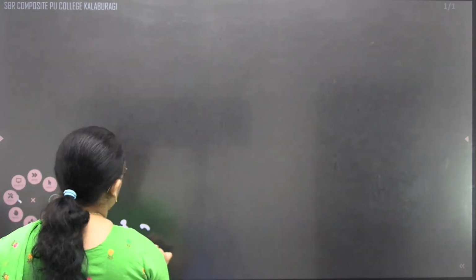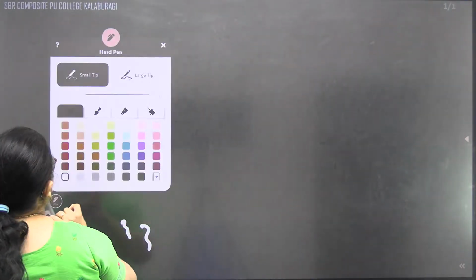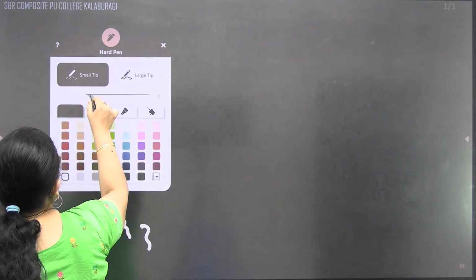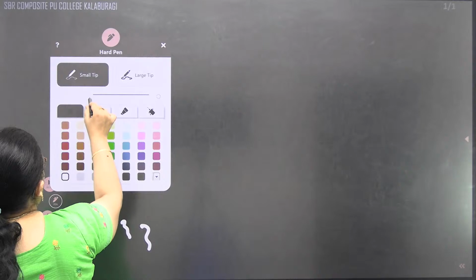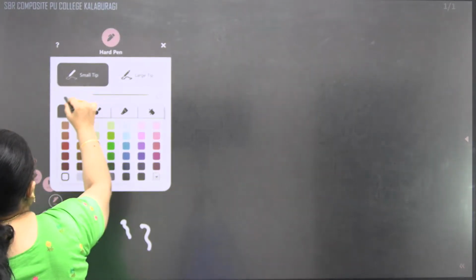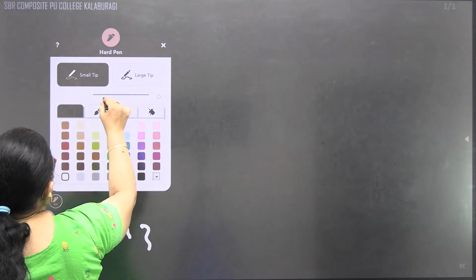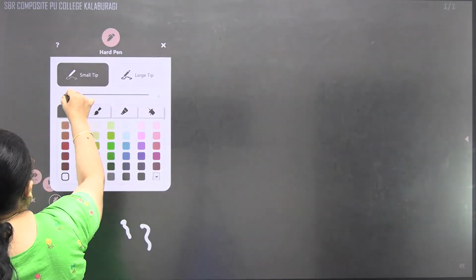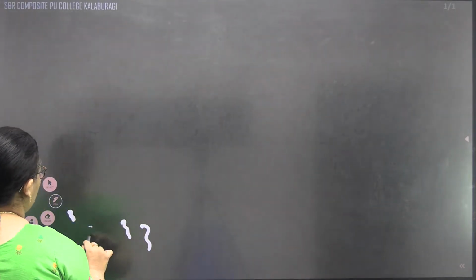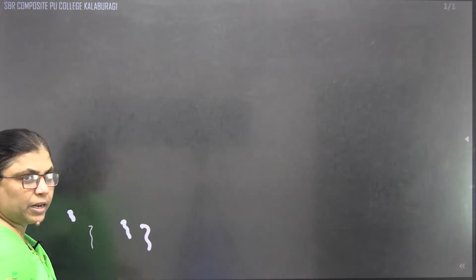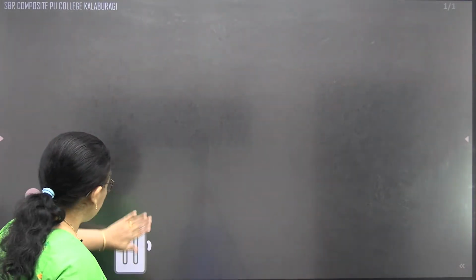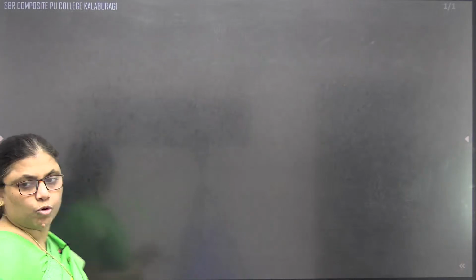Second preference is related with inorganic, and the third is related with what? Third is related with the physical section. That's why whenever we are dealing with this one, we can always understand that whenever we are going with respect to the topic, we need to prepare on the basis of marks, children. Don't prepare in a haphazard way like this. We have to concentrate on the topics which carry more marks.